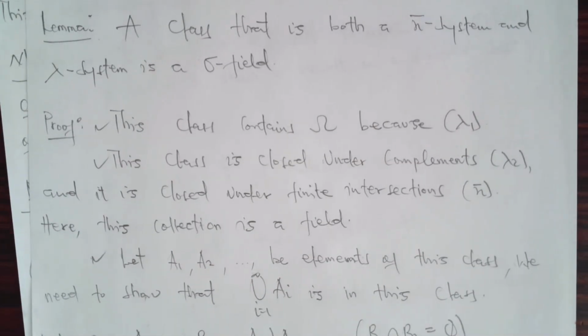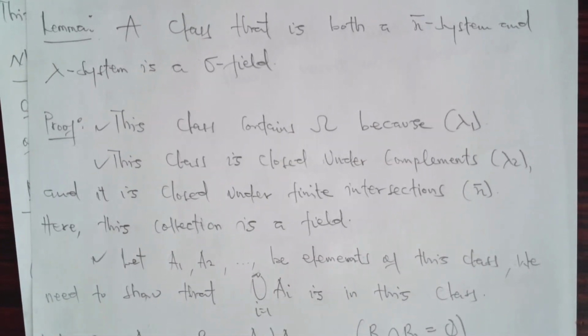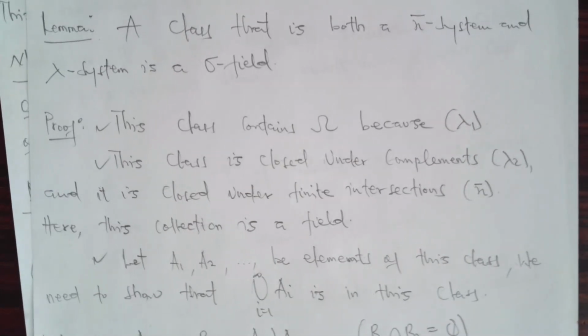So, lemma: a class that is both a pi system and a lambda system is what? It's a sigma field. So here we are going to talk about a class, and we need to include the conditions for that class to be a pi system and a lambda system. And in addition, if you add them together, they produce a sigma field, which is also another class. So here we wouldn't denote the class by any kind of Greek letter.